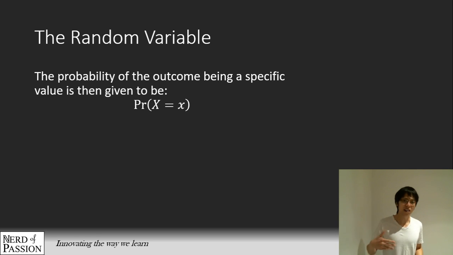In order to denote things with a random variable, the probability of X being a specific number, one of the numbers that belongs to the package, is written as the probability that X is equal to x.